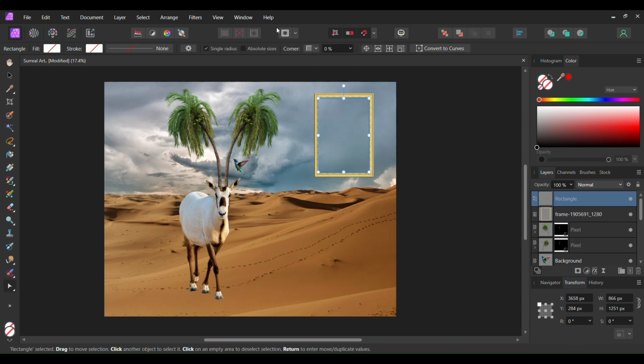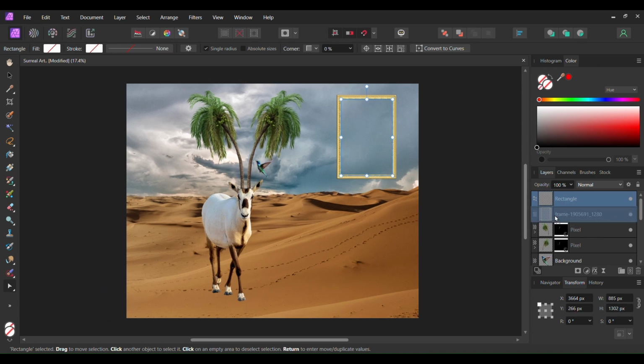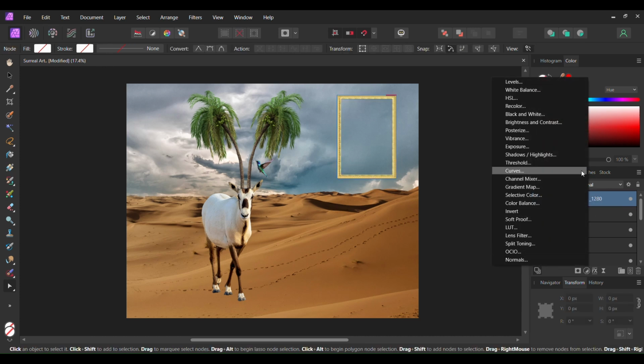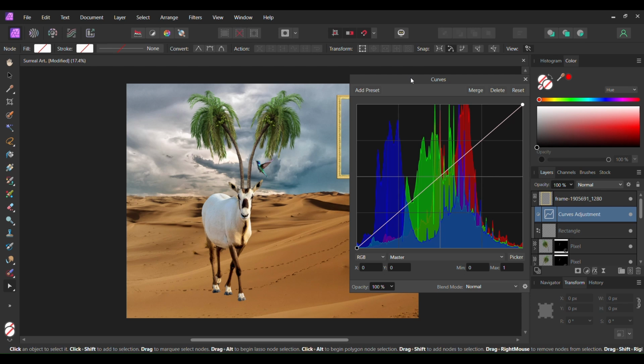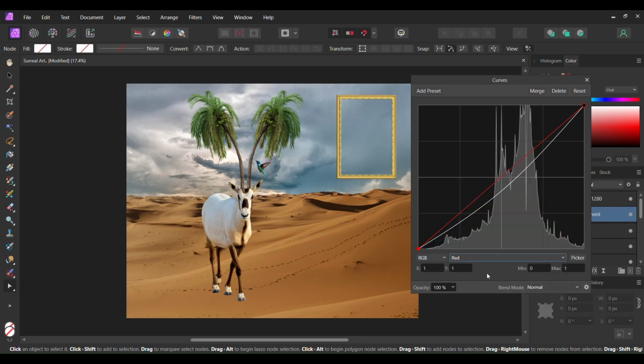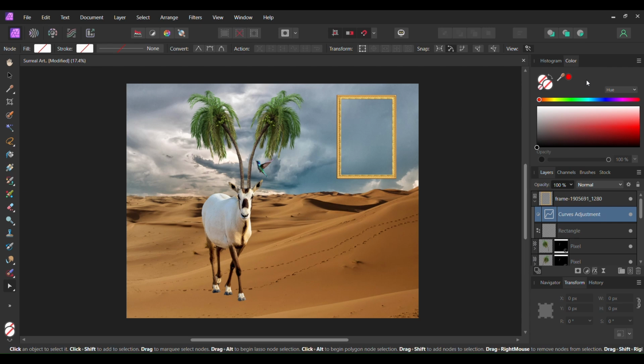In the Layers panel, drag the rectangle layer into the frame layer to create a clipping mask. Select the frame layer. Click the Adjustments icon in the Layers panel and select the Curves adjustment. In the Master channel, click and add a point in the center and drag it down to the right some. Then go to the Red channel. Click and add a point in the center and drag it up some. Make sure this adjustment is inside the frame layer.